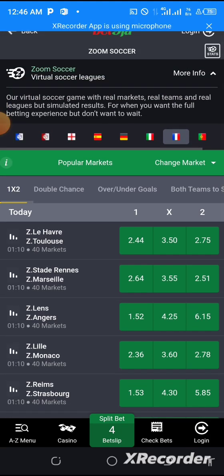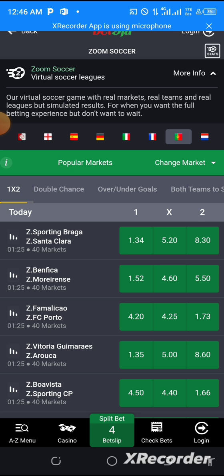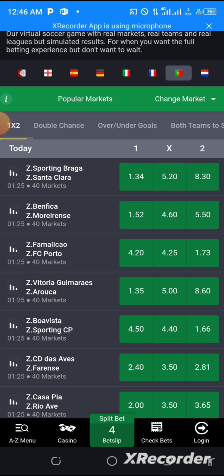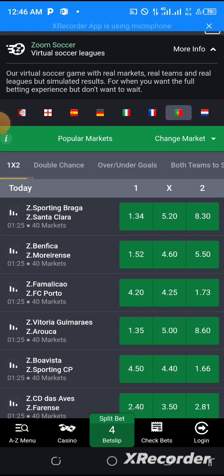Zoom is a virtual game, so it's not a normal live game. So it's something that is programmed. So you have to be careful when playing it. Any option you don't know how to play or how to use, that you need teaching about, no problem, you can chat me on WhatsApp. But anything you want me to teach you on WhatsApp, you know that it's not free. But the ones I'm posting for you guys here is free. So you can watch them. Once you can study them very well, you make use of it.